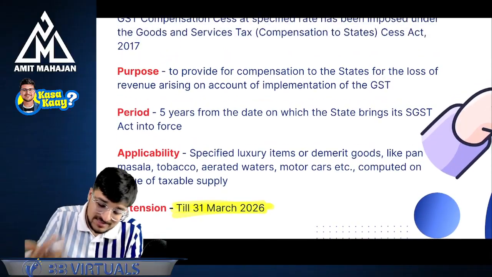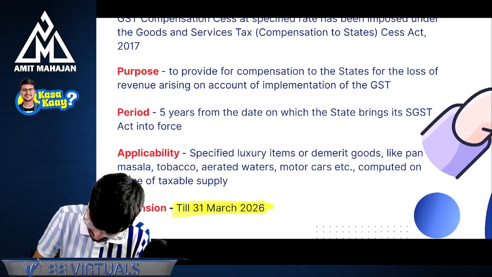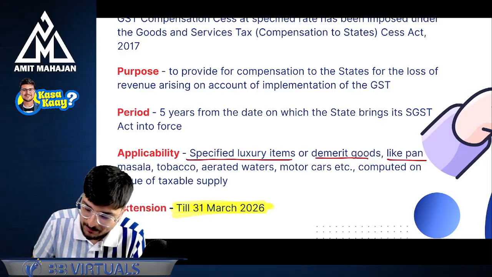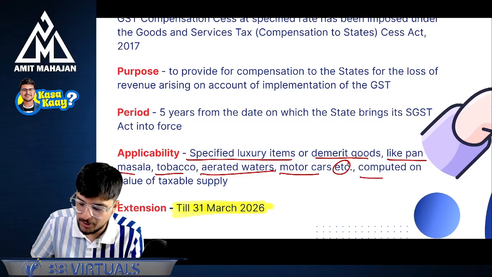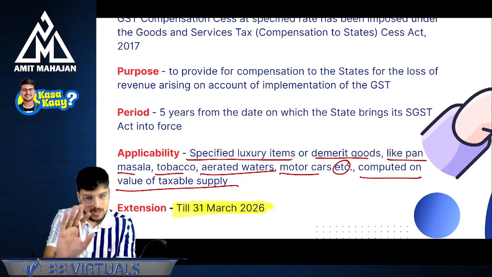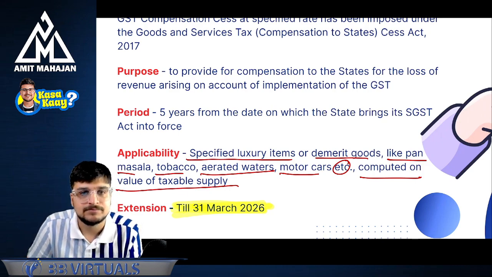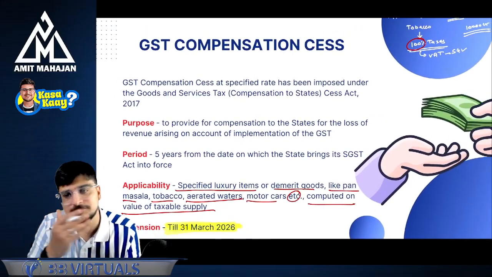Understanding? No problem. Sir, what exactly is it applicable on? Is it applicable on all? No. It is applicable on specified luxury items and demerit goods like pan masala, tobacco, aerated waters, which means cold drinks, motor cars, etc. It is computed on the value of taxable supply. So, are you understanding? It is not applicable on all. It is applicable only on these products. So this is your GST compensation cess.